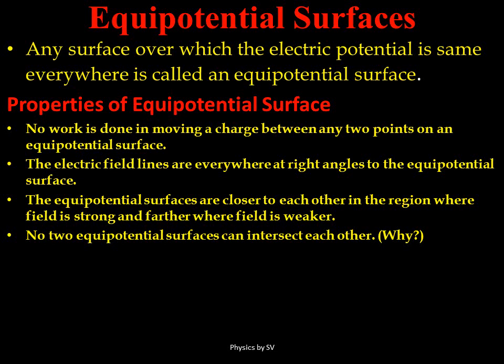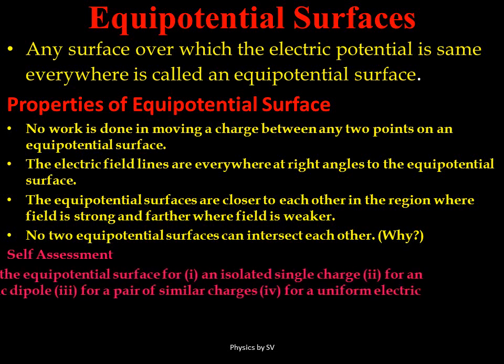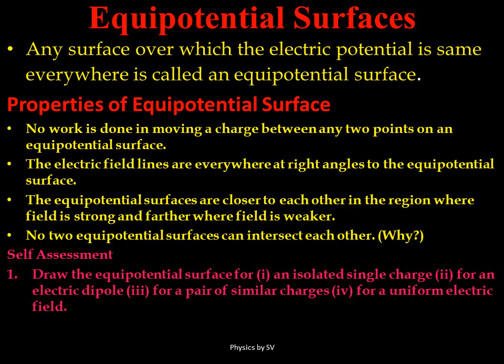Try to find out the reason, which could be similar to the reason behind no two field lines intersecting each other. A self-assessment question is to draw the diagram for different types of charges or a system of charges. You need to draw the equipotential surfaces, study their pattern and try to draw them.